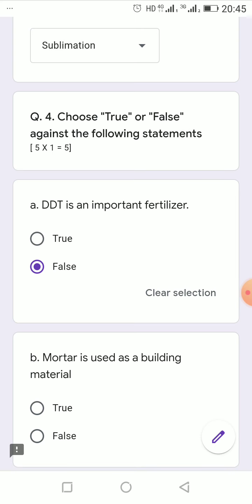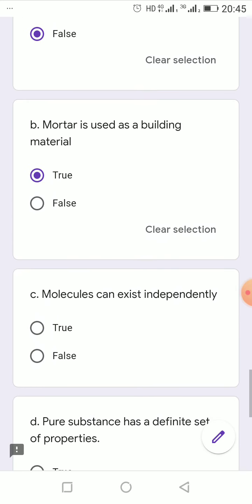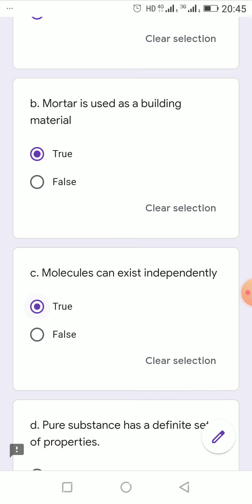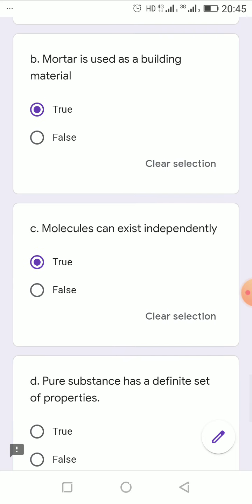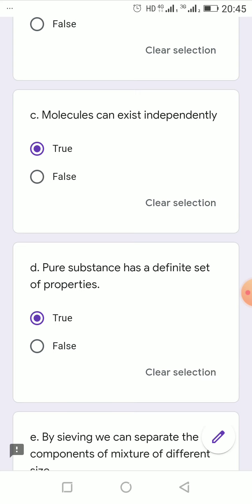Next, mortar is used as a building material. Yes, it is true. Next, molecules can exist independently. Yes, it is true. Molecules can exist independently. Pure substance has a definite set of properties. Yes, it is also true.